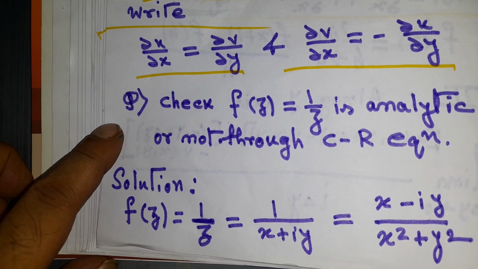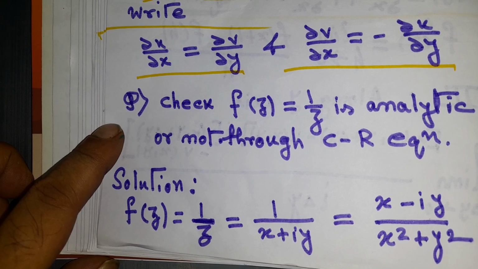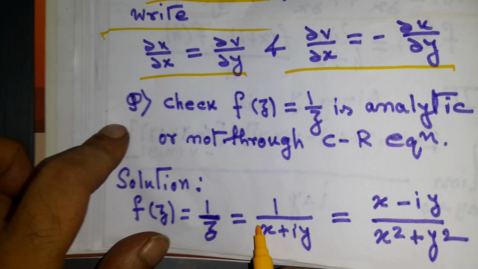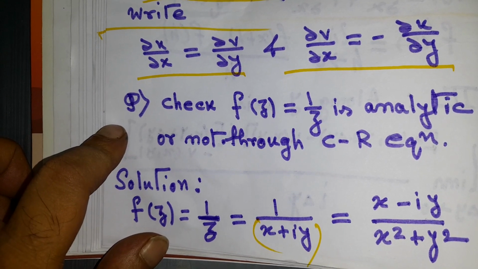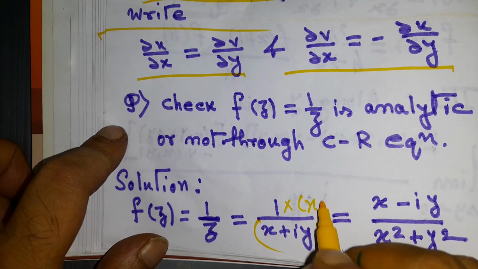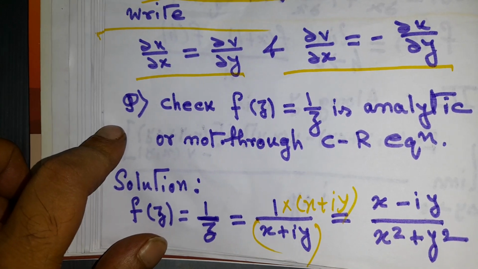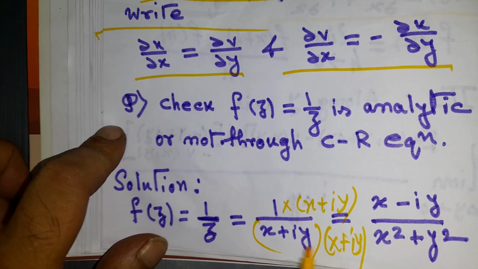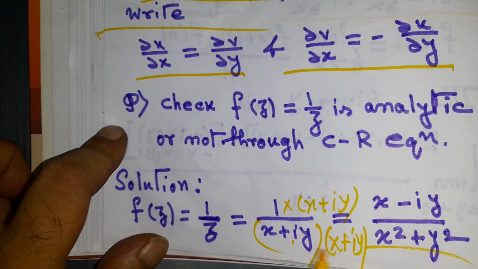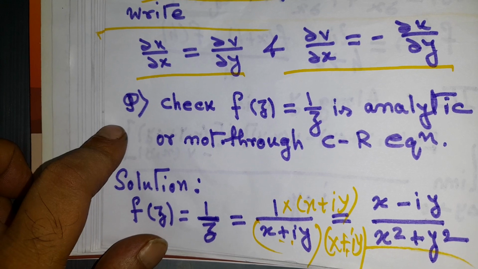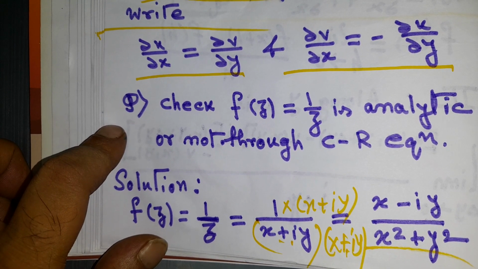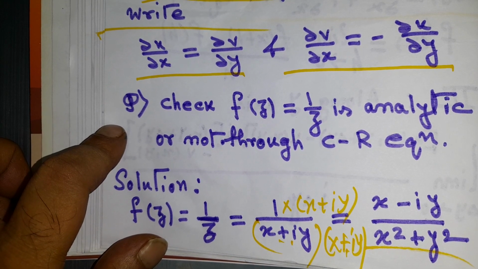Solution: f(z) equals 1 by z equals 1 by (x plus iy), which equals x minus iy by x square plus y square. Why? Because if we multiply this by x minus iy in the numerator and denominator, what will we get? We will get x square plus y square, because minus i into i is minus i square, which is plus 1.